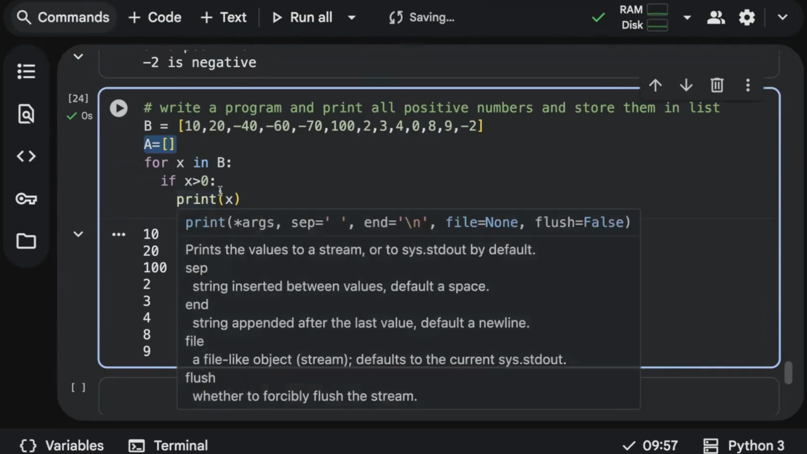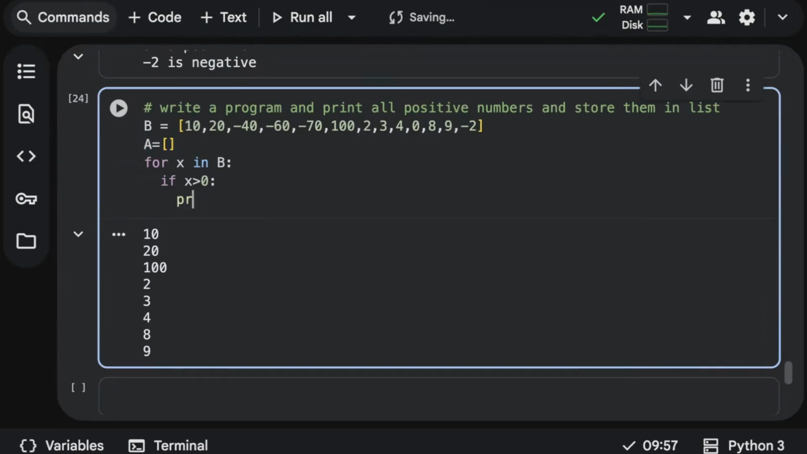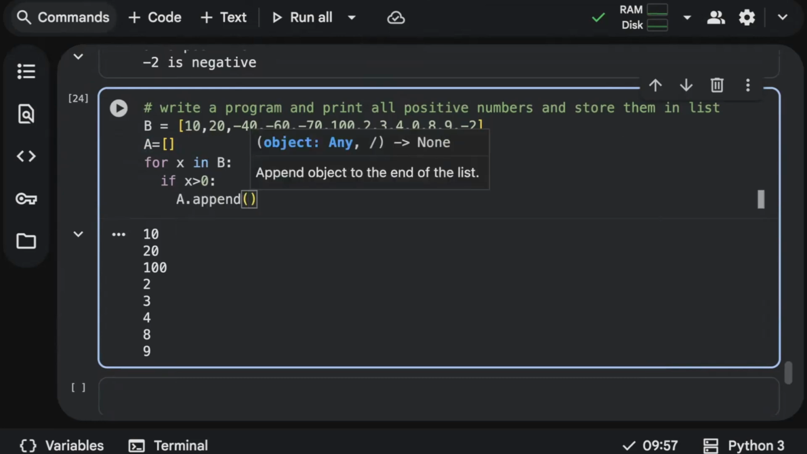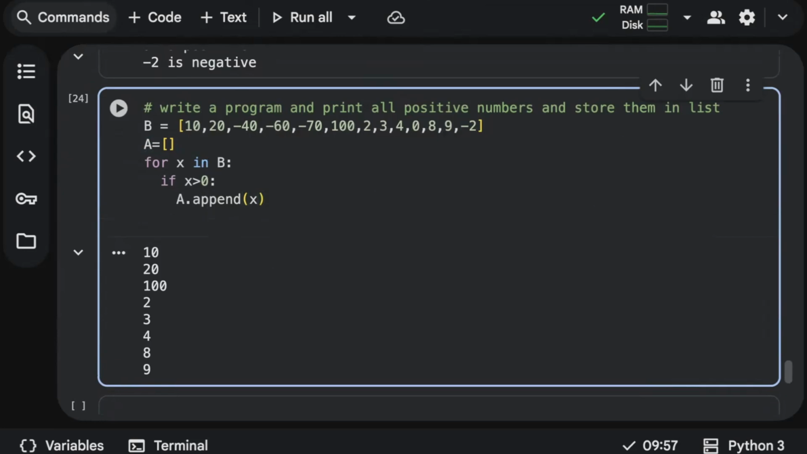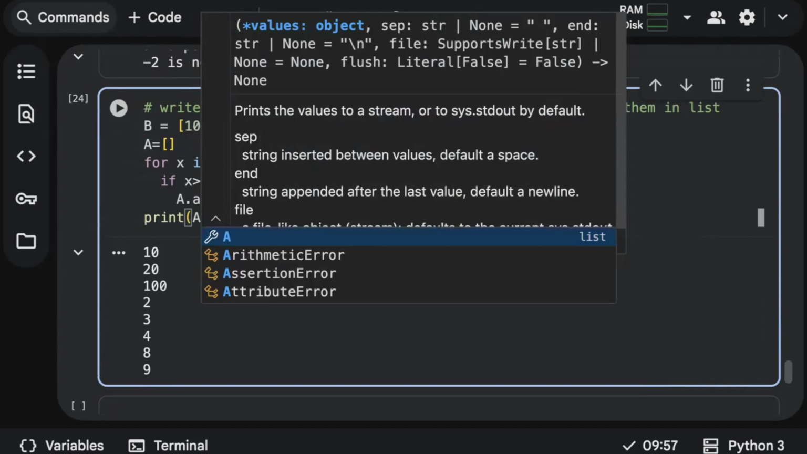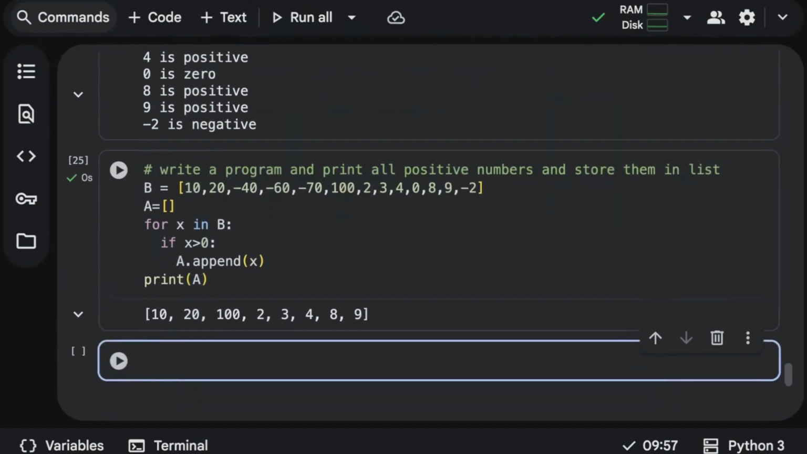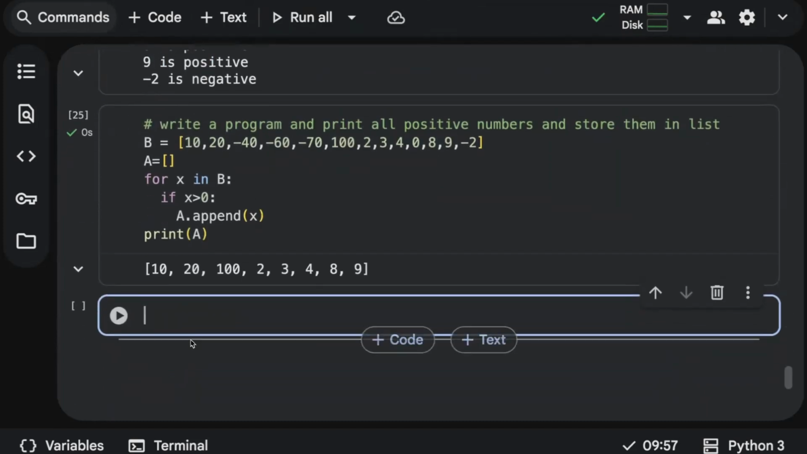if x is greater than 0, instead of printing x, I'll call my empty list and use a method called append. You know, append is a method which is used to add an element at the end of a list. Every time I'll take an x value from b and check the condition. If it's greater than 0, I just want to append that value into A. See, done. Now finally, come out of your indentation, and after appending all the elements, you have to print A like this. See, it's giving you a list of all the positive numbers.